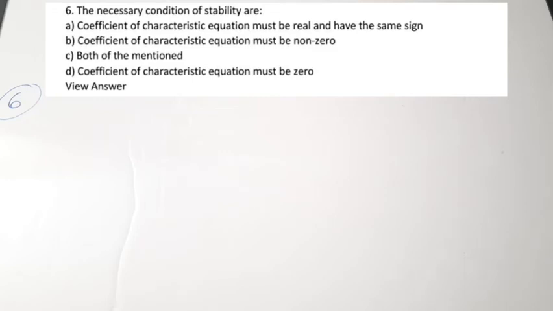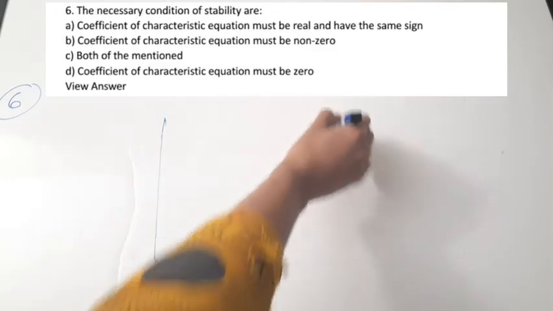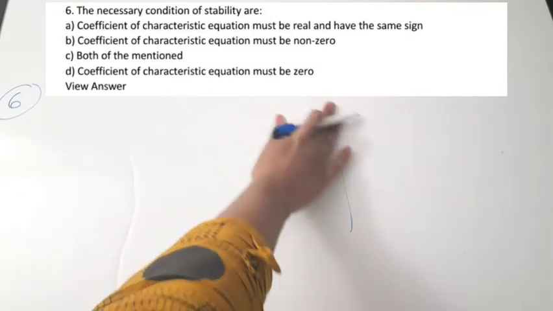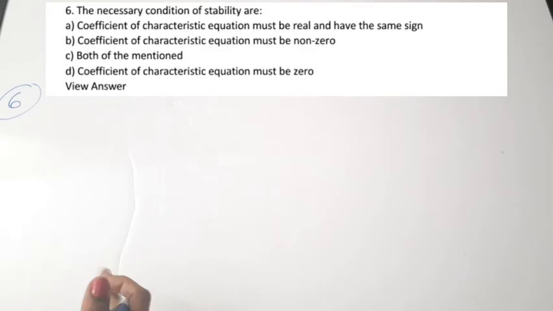So these two conditions should be satisfied. Before actually looking into the Routh table, we have to look for the necessary conditions. Then we look to the sufficient conditions in the Routh table.